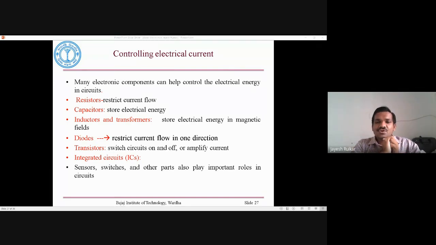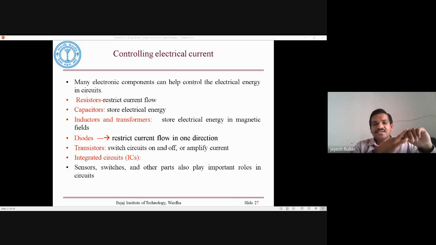The next component is a diode. Diodes are used to restrict current flow to one direction. When we talk about diodes, you can understand the characteristics of diodes. If you compare a diode with a valve, like how water flows in pipes, the diode acts as that valve.